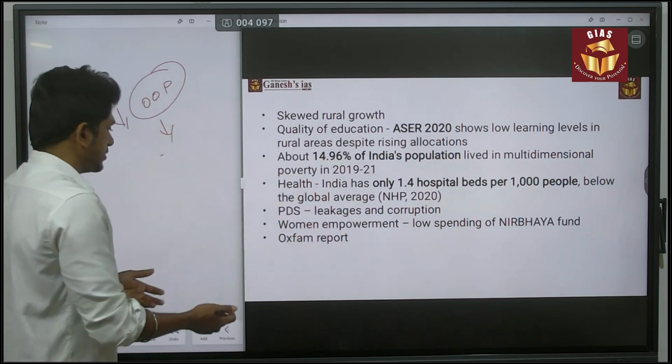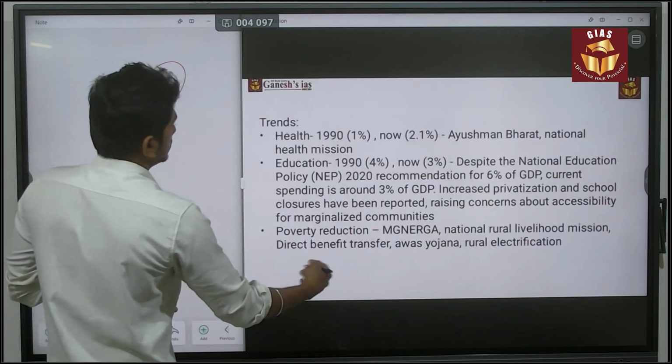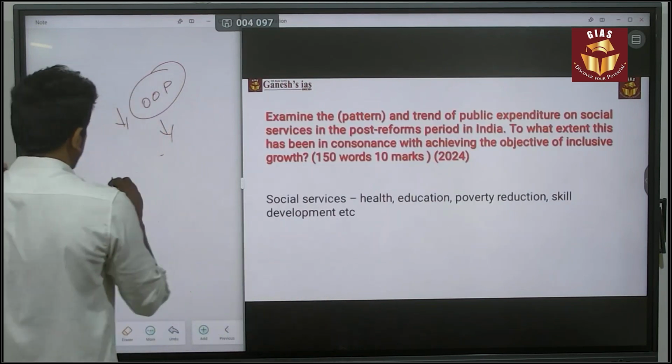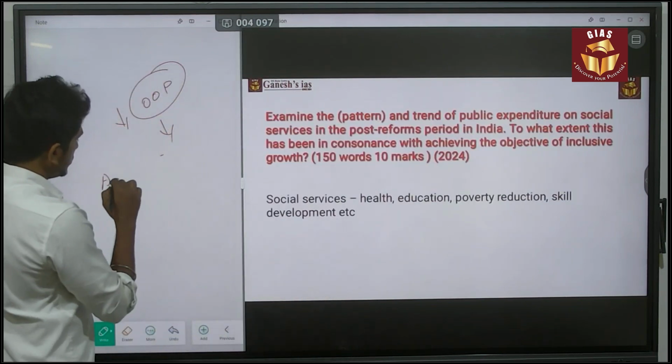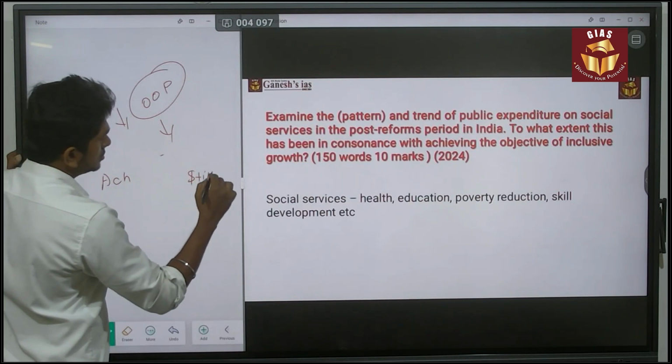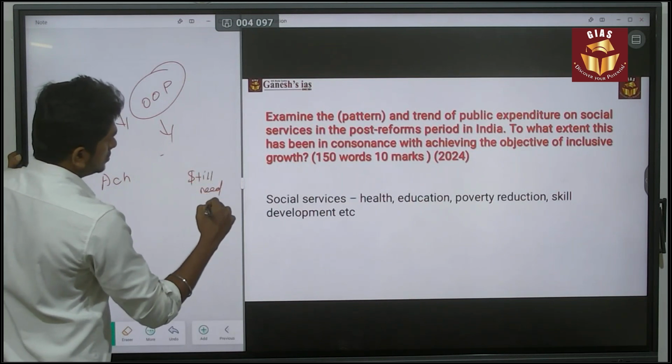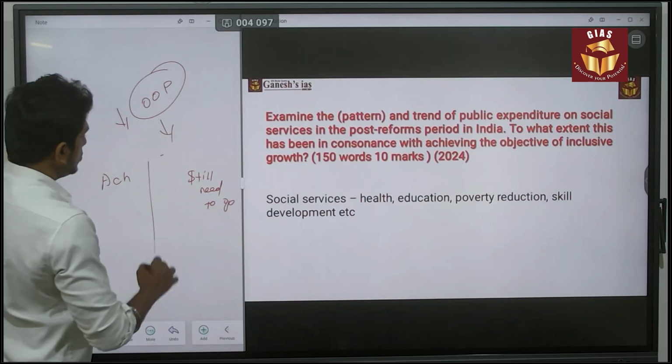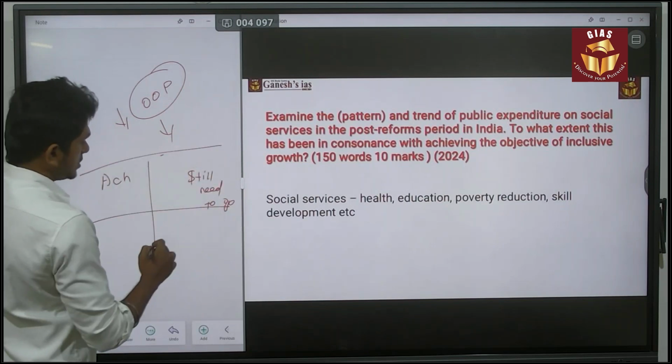So your answer should cover the achievements and also what still needs to be done. In that way you can give the answer for the second question.